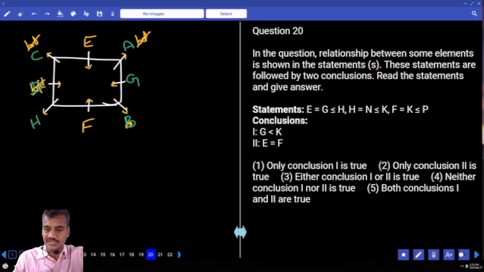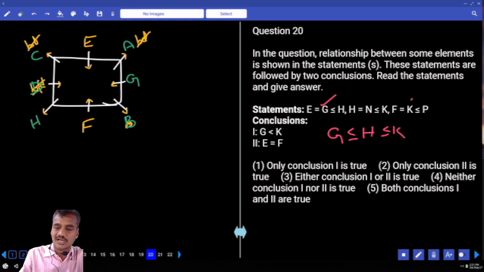Now in this 20, G and K. Now G is here, K is here. And which element is common? A element common. G is here and G to what? G lesser than or equals to H, and H lesser than or equals to K, and G lesser than or equals to K. G lesser than K. And is it possible here? No. And so what is your answer here?